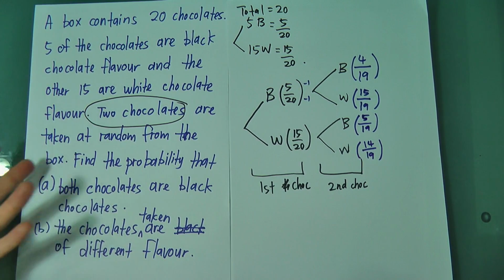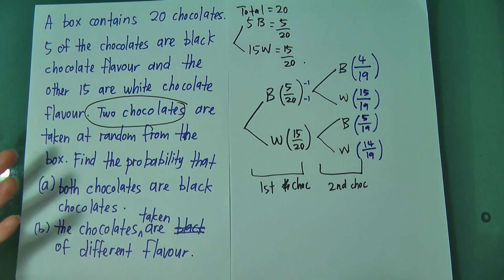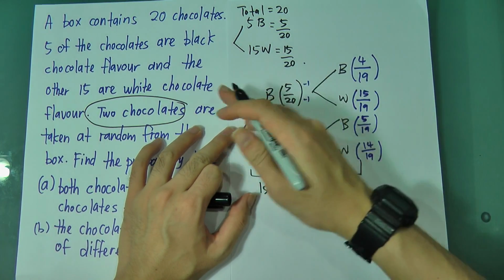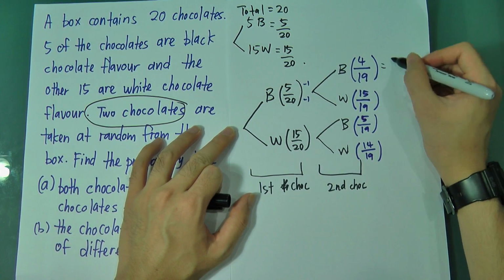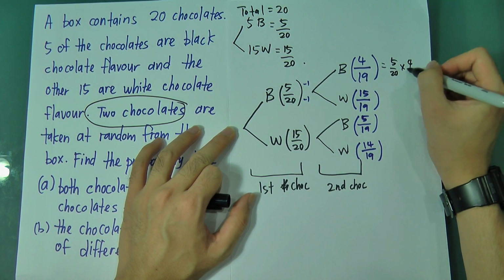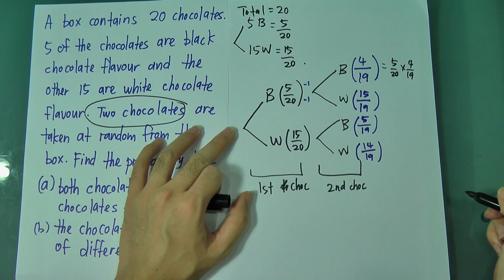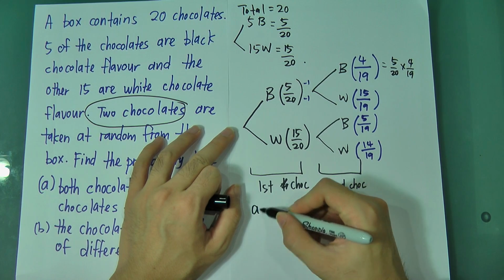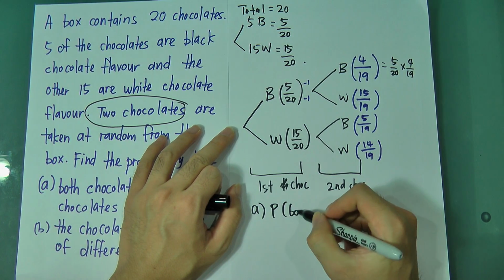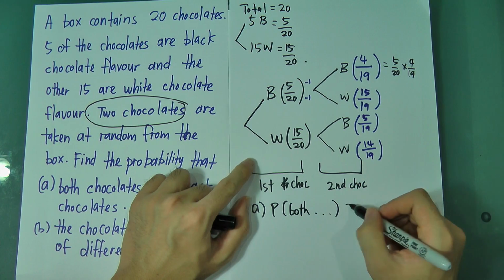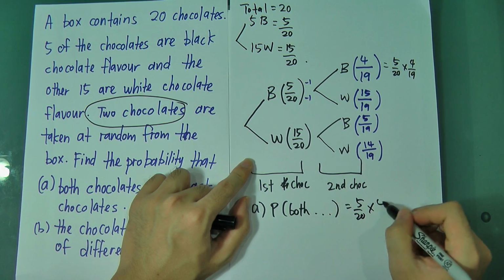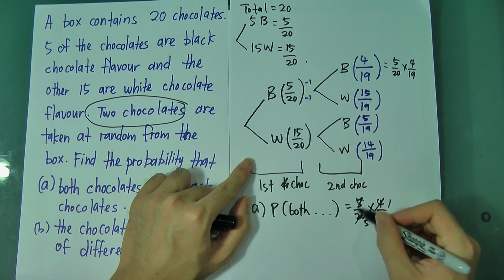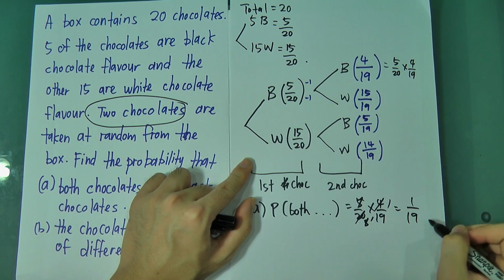Alright, then only you can start to do. He said both chocolates are black. Then it's very easy. Both chocolates are black, so I just do black and black. So here to here is multiply, right? So it will be 5 over 20 multiply 4 over 19. Alright, this is A. A will be the probability that both chocolates are black, 5 over 20 multiply 4 over 19. Just simplify 1 and 5, yeah, 1 and 1. So the answer is 1 over 19.